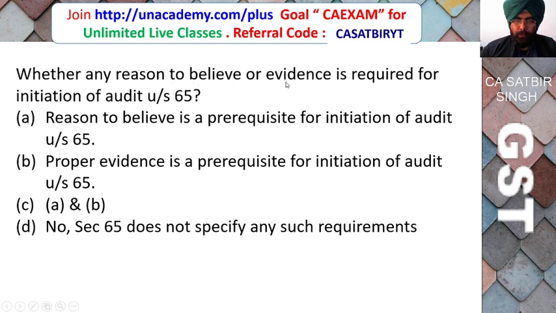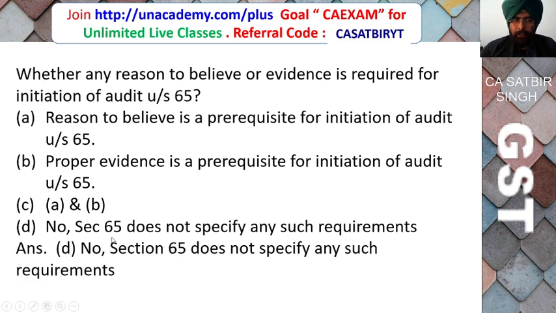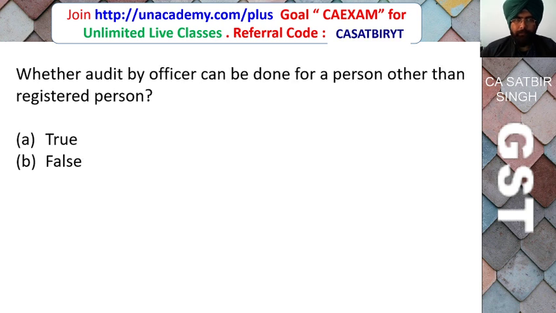Whether any reason to believe or evidence is required for initiation of audit under section 65? What is the correct answer? A, reason to believe is a prerequisite for initiation of audit under 65. B, proper evidence is a prerequisite for initiation of audit under 65. C, A and B. D, no, section 65 does not specify any such requirement. Correct answer is that section 65 does not specify that reason to believe is necessary. If the commissioner thinks that audit has to be done, he can order the audit.